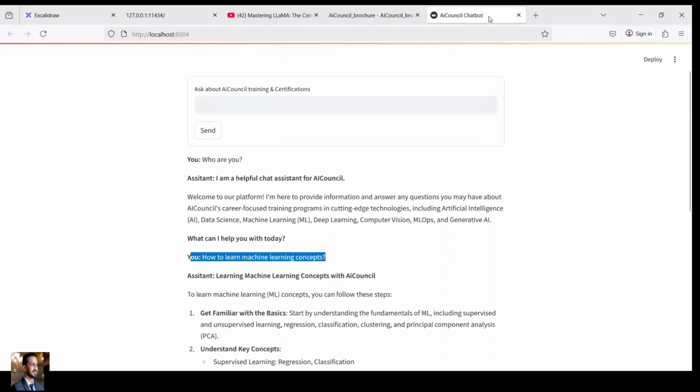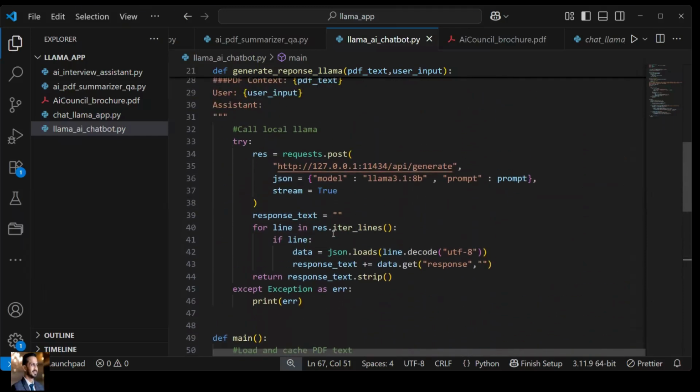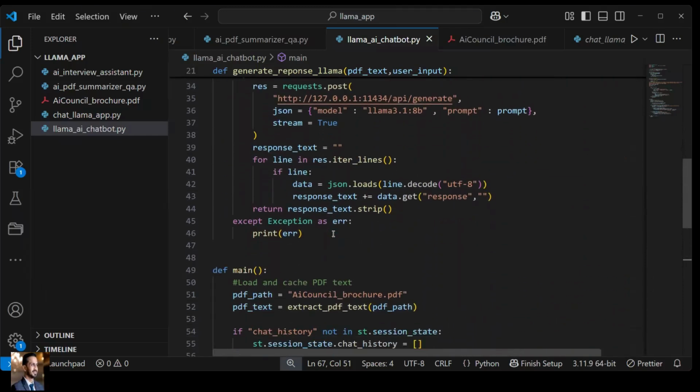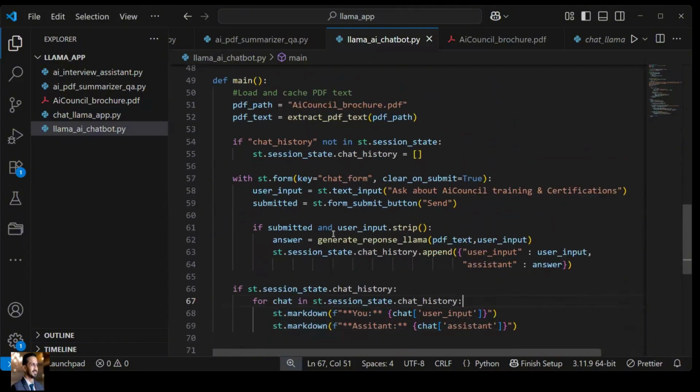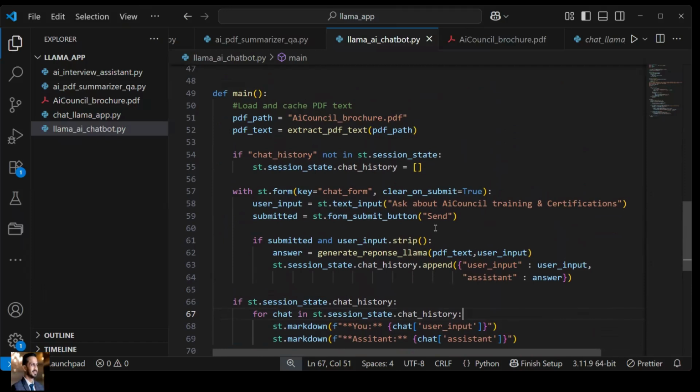Next, whenever you are creating this kind of application, these applications are considering two things to generate the output. What are those two things? When you call it, it is considering the PDF data that you have already given to it, that AI Council brochure.pdf, and the user input.